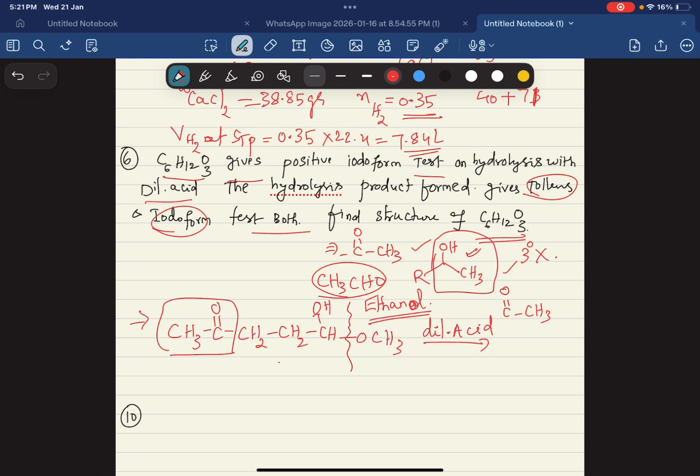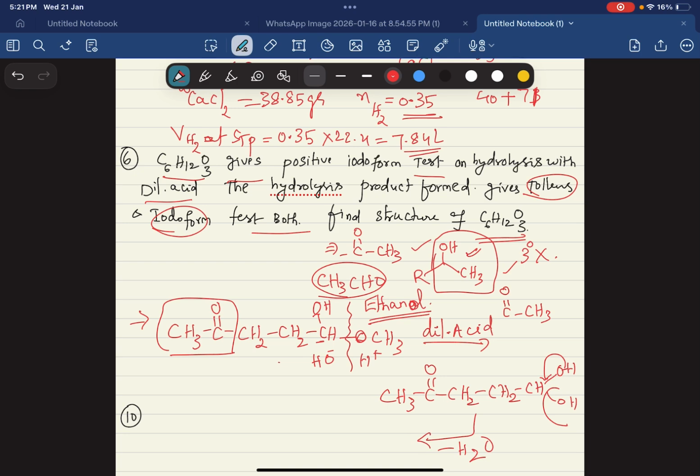Dilute acid means hydrolysis, so this will get H plus, because oxygen is more electronegative than carbon, and this side OH minus. So what is the result? We will get CH3 CO CH2 CH2 CHOH. These are called geminal diols. These geminal diols are unstable. They easily lose water, no need for heat also.